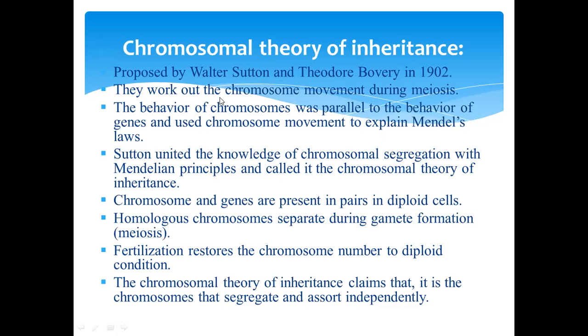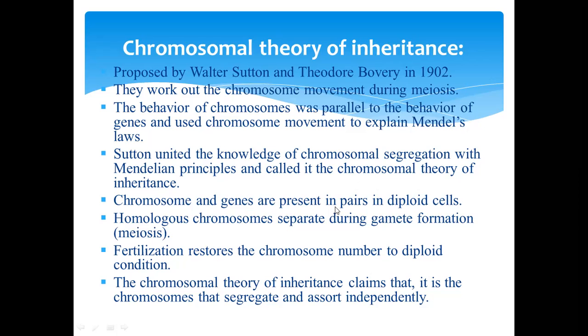They worked out the chromosome movement during meiosis. The behavior of chromosomes was parallel to the behavior of genes, and they used chromosome movement to explain Mendel's laws. Sutton united the knowledge of chromosomal segregation with Mendel's principle and called it the chromosomal theory of inheritance.